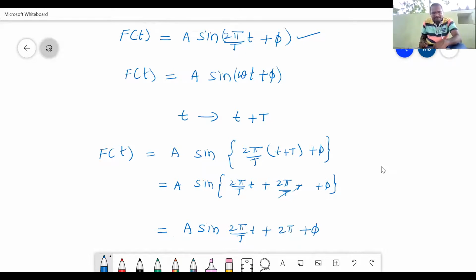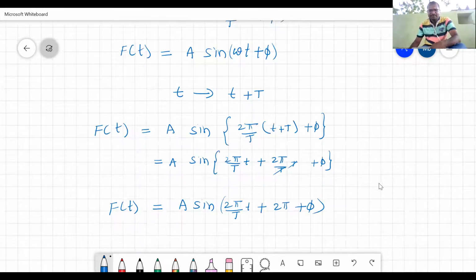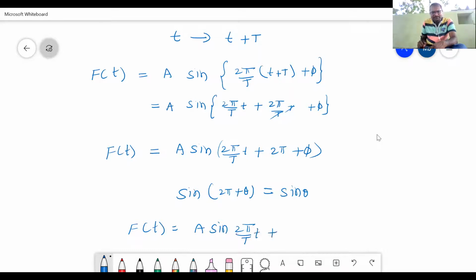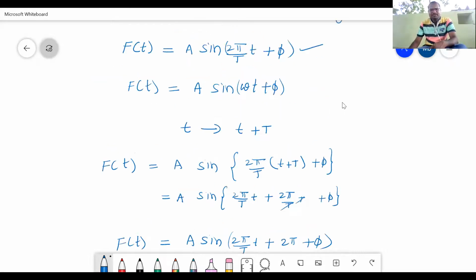Correct? Yes. As we know in trigonometry, sine of 2 pi plus theta is again sine theta. Correct? Sine of n pi plus theta is again sine theta. Means we can say f of t is again repeated back. Means that function, the first function whatever we have taken, that is a periodic function, we can say.